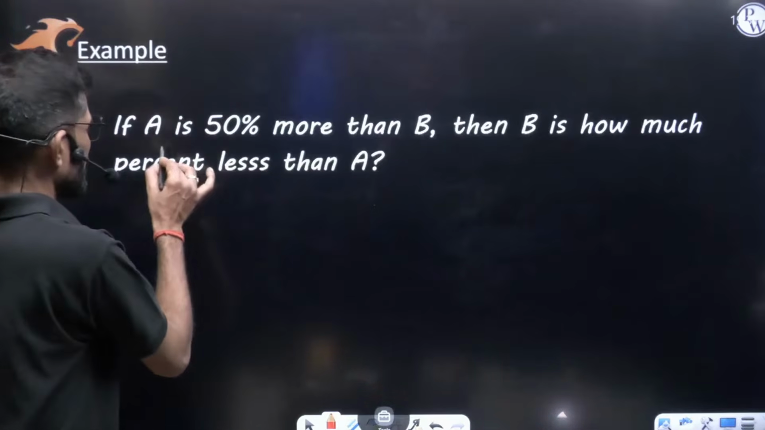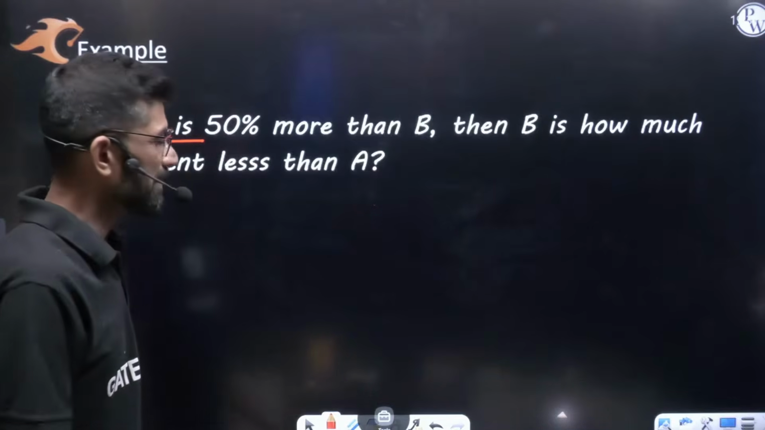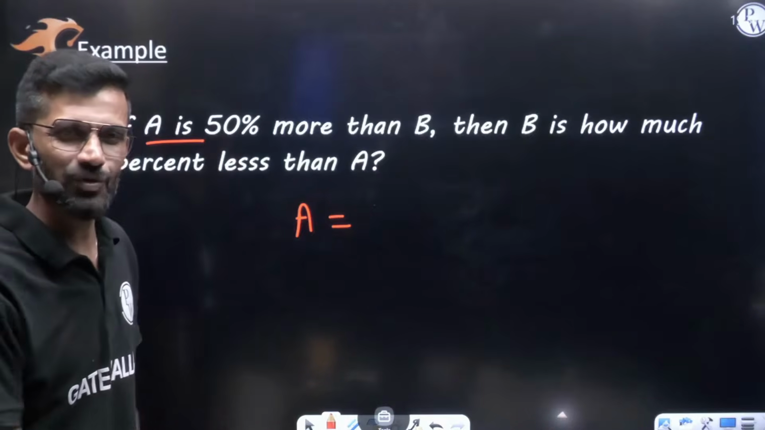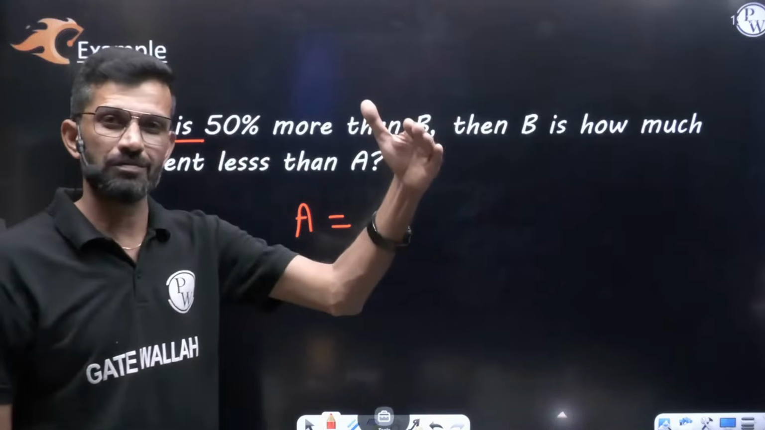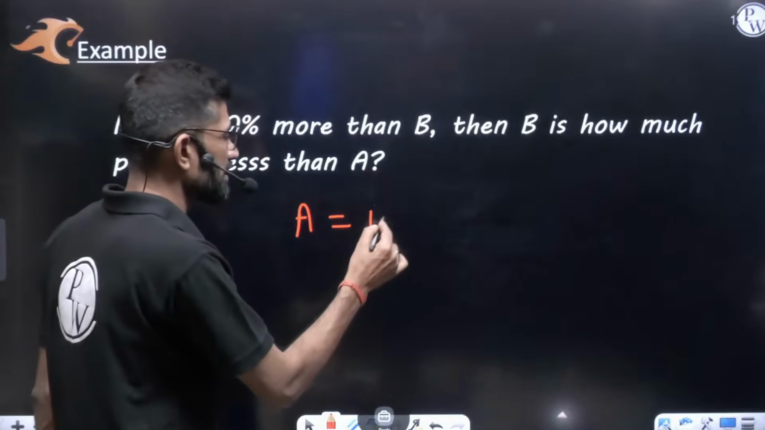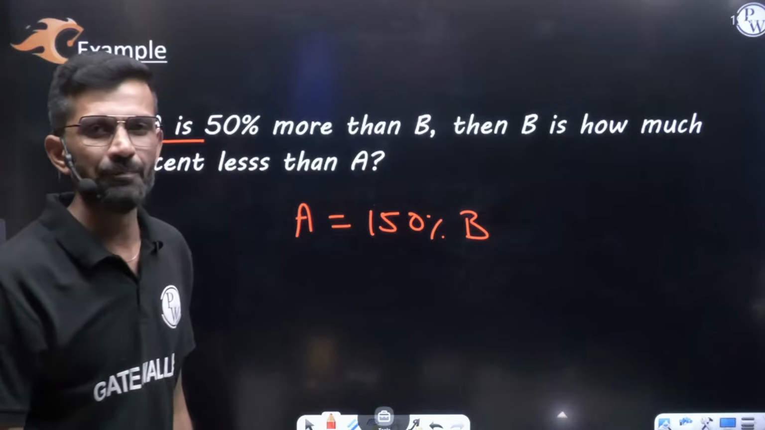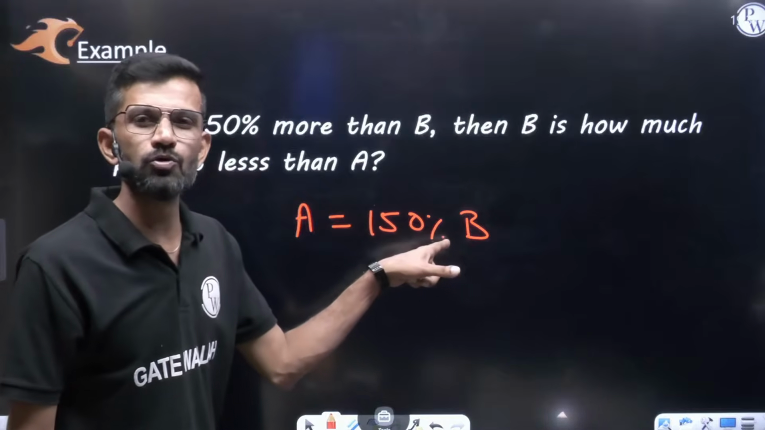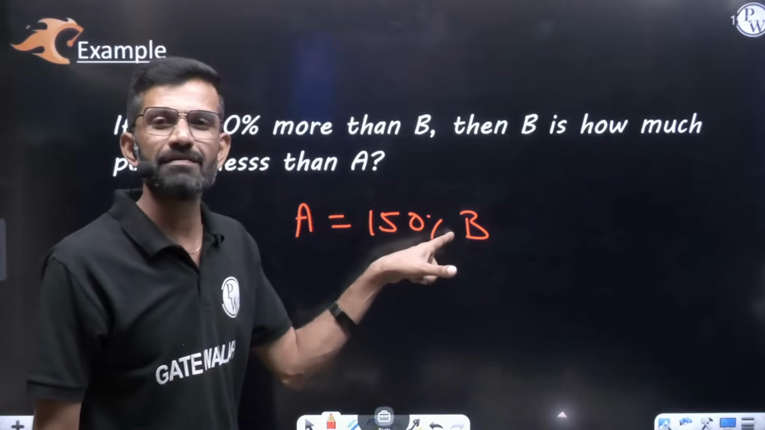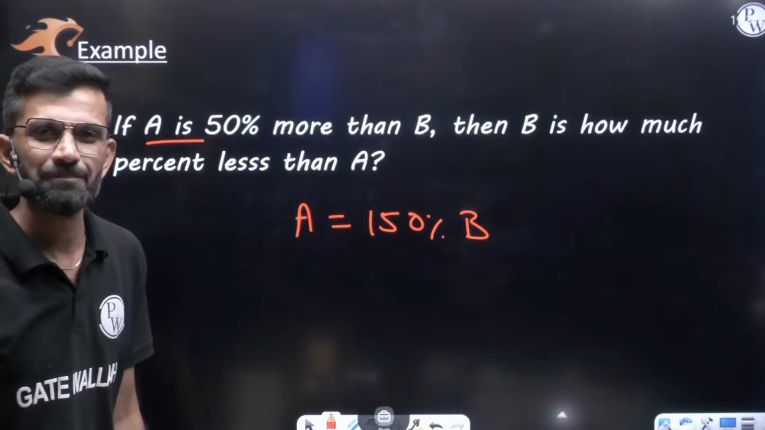What is given over here? A is, means A is equal to 50% more. More means it will increase. So it will become 150% of B, or else you can even call it 1.5 of B. If you are writing decimal, don't use the percentage symbol here. If you are not writing decimal, write percentage here. So this data is already given to you in the question.